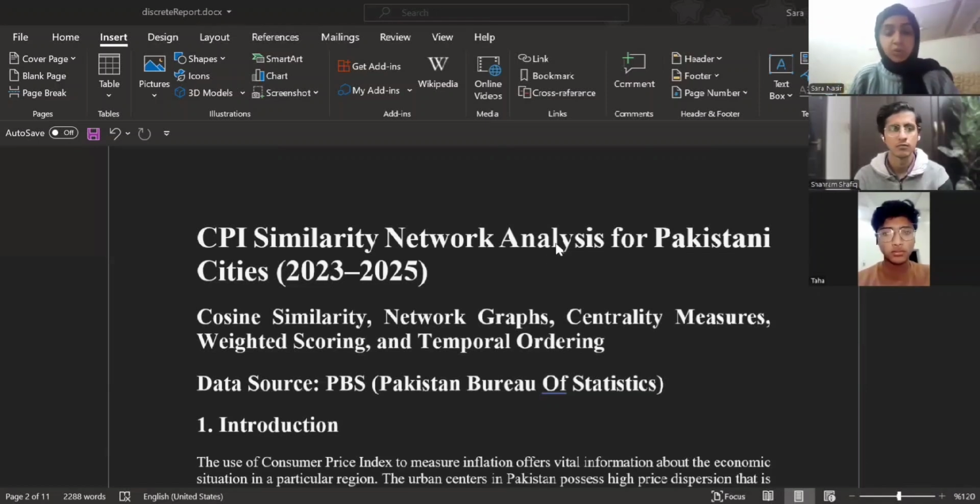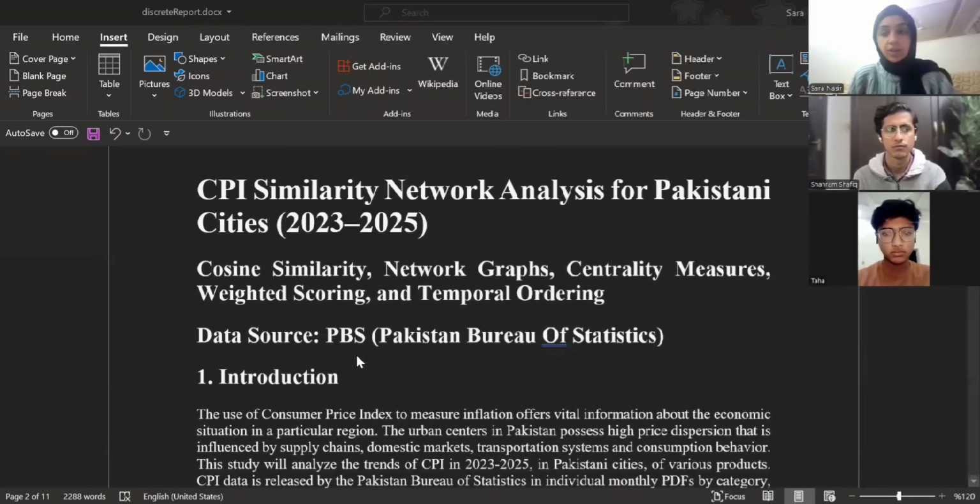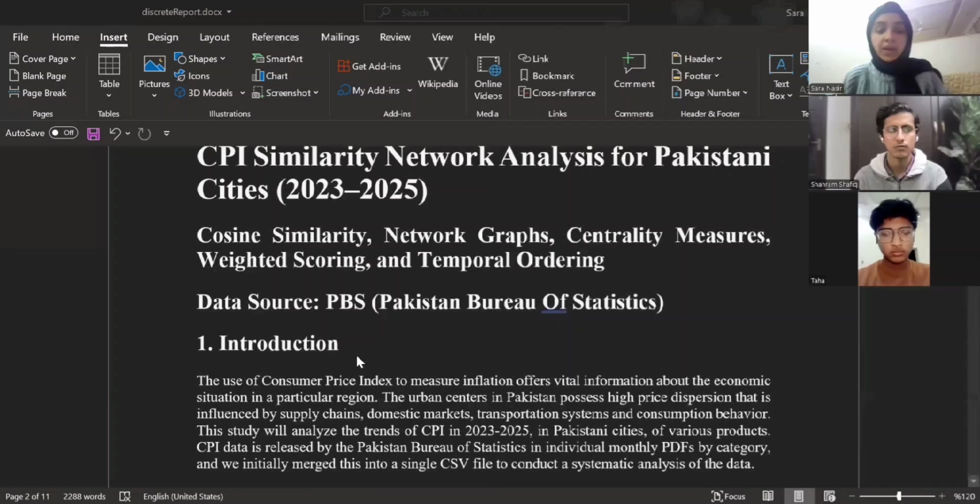What we did was extract the 24 PDFs, one for each month, from 2023 to 2025 that were available on the website. Then we organized the data into a CSV file, which had all the cities and their monthly CPIs, dates, and names. Then we categorized them according to the categories mentioned in the project document. We used Python code for that, which helped us extract the data in a form on which we can apply different mathematical calculations and computations to come to a conclusion.